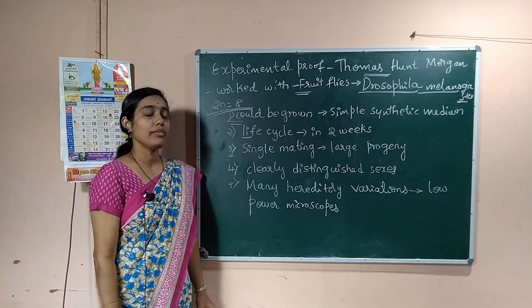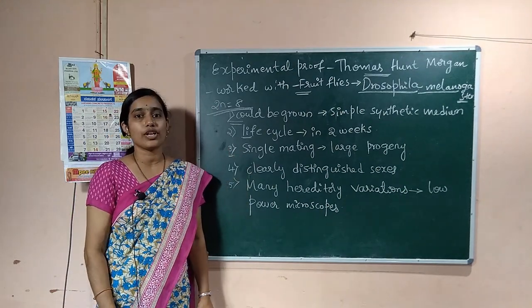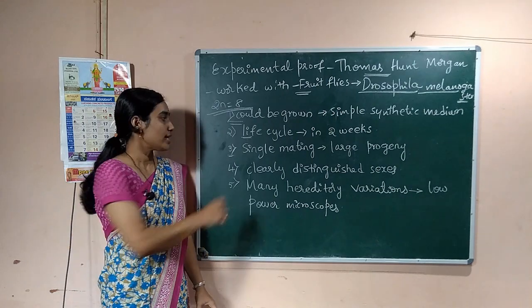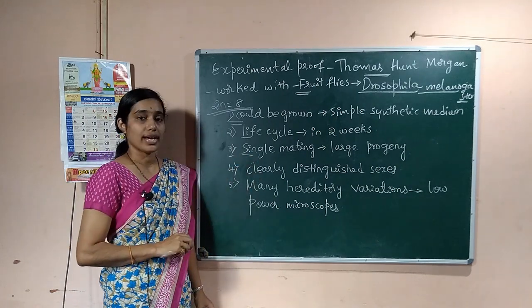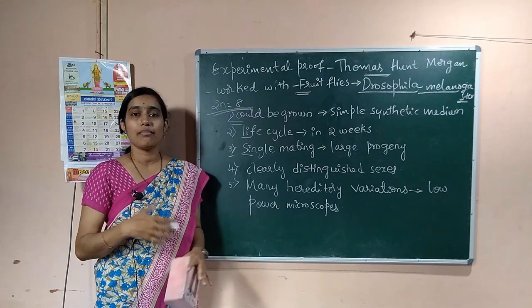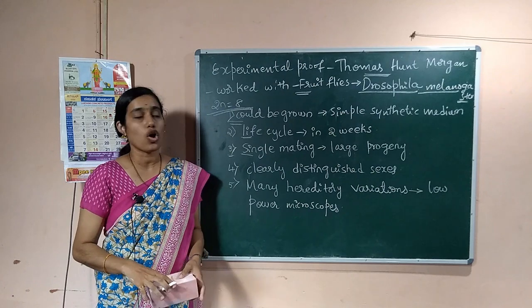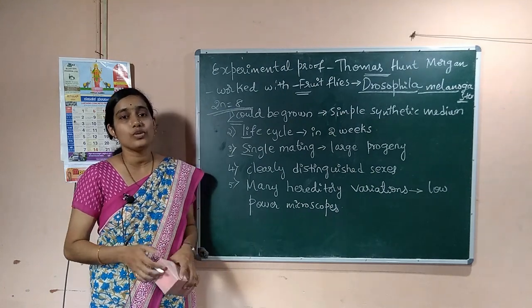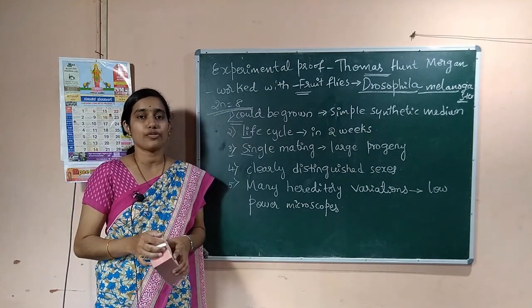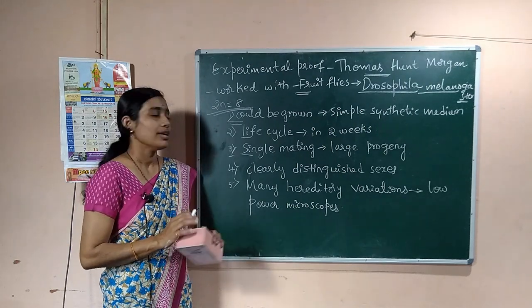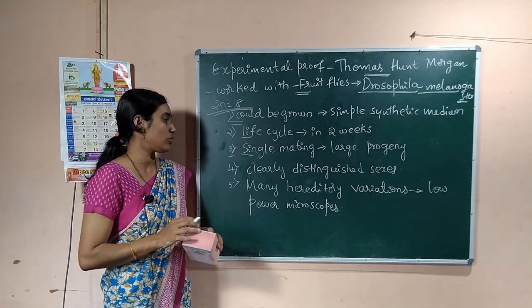And single mating results in the production of large progeny flies. With a single mating, many eggs will be produced, and that results in the production of a large number of progeny flies. That means the next generation flies are produced in large numbers, resulting from the single mating. This is one more reason.